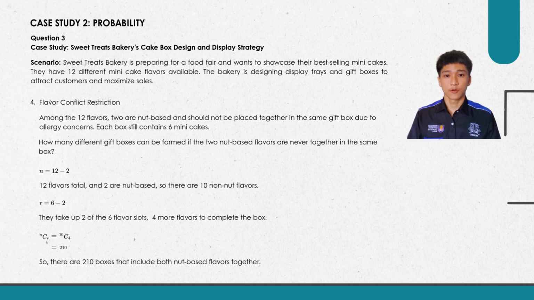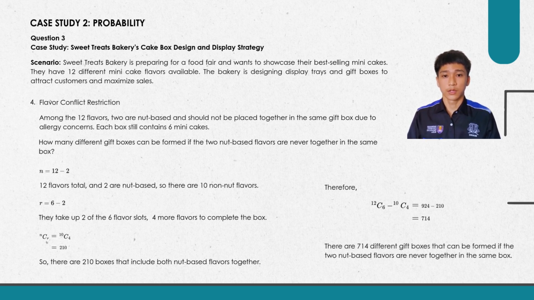To find the number of boxes without the 2 nut best flavors together, we calculate all the different combinations of mini cakes, which is 924, minus the combinations of mini cakes that have the 2 nut best flavors together, which is 210. So the final answer is 714. So there are 714 different gift boxes that can be formed if the 2 nut best flavors are never together in the same box.